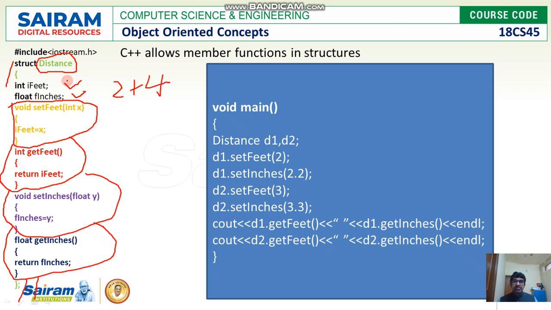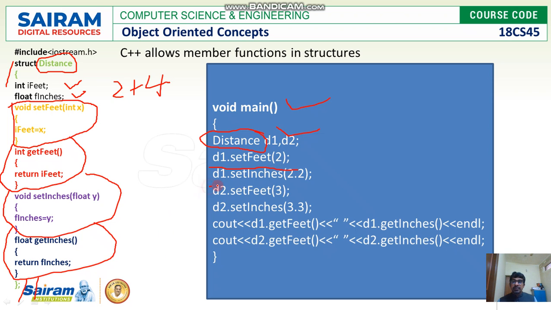What does it mean? C++ allows member functions inside the structure. If you look at the main function, we have created two structure variables for the structure called distance. Look at d1.setfeet. How do we access the member function? Using the dot operator.